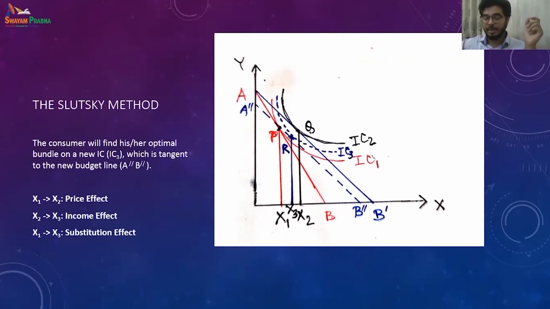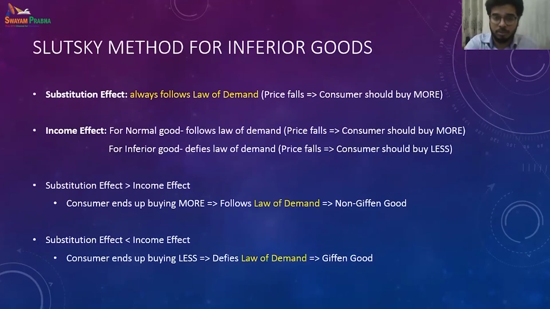Naturally, what is left? That is x3 to x2, which is nothing but the income effect, where we keep the real income the same. This is the change from A B prime to A double prime B double prime: the equilibrium at point Q on AB prime, and the equilibrium at point R on A double prime B double prime. Hence x3 to x2 is the income effect. And you can see that the price effect x1 to x2 is the combination of x1 to x3 and x3 to x2 together, the substitution effect and the income effect.